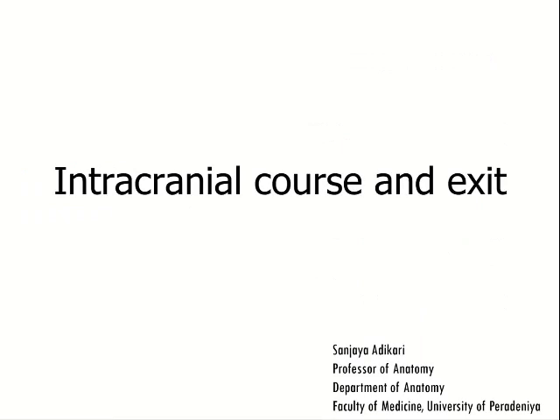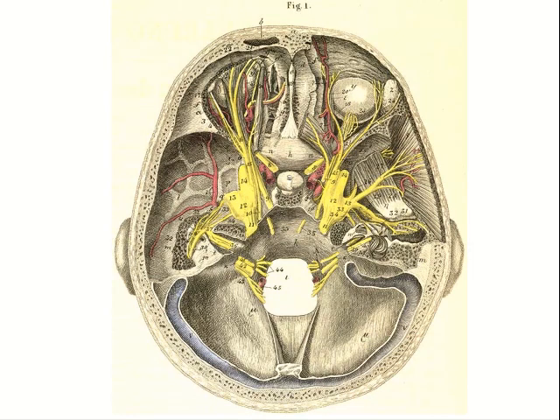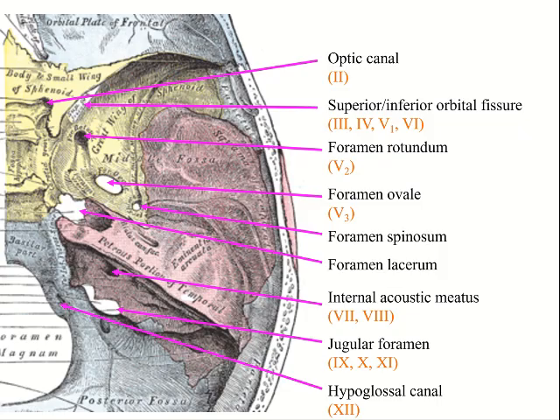Intracranial course and exit. Cranial nerves supplying the extraocular muscles have a fairly long intracranial course, whereas cranial nerves like the hypoglossal nerve have a short intracranial course. The olfactory nerve never leaves the cranial cavity. It stays on the cribriform plates in the anterior cranial fossa.